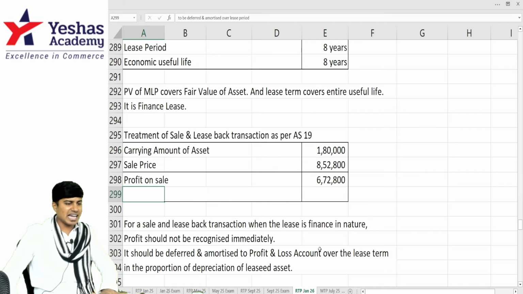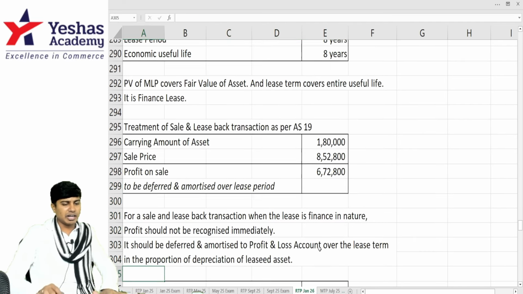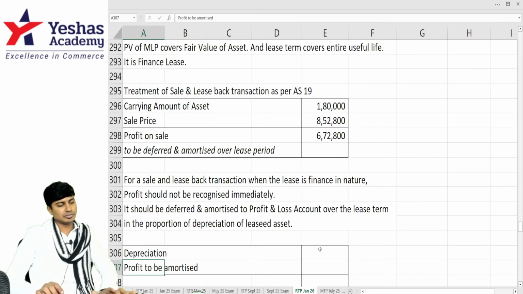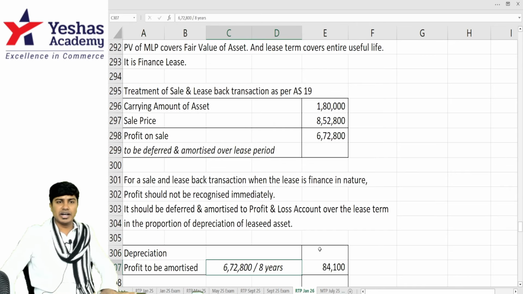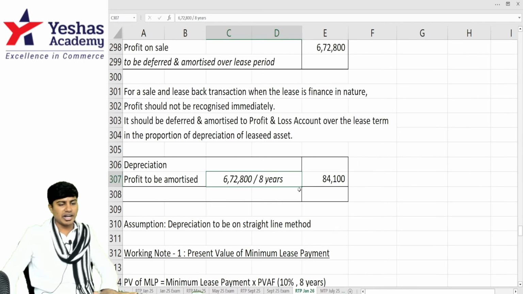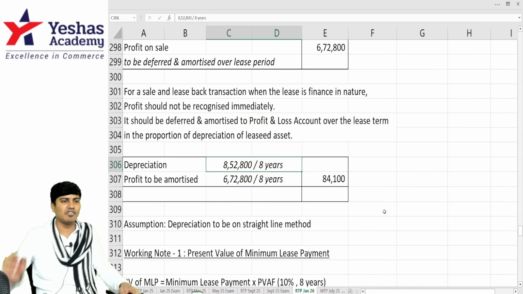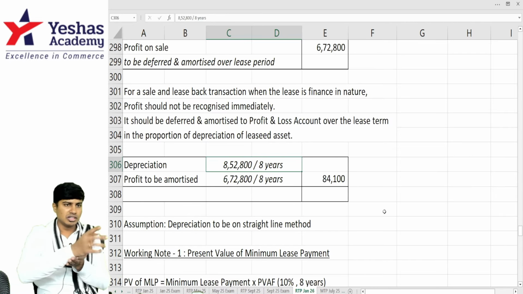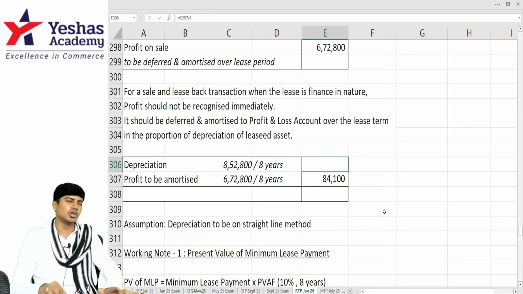So please do 6,72,800 divided by 8. That is 84,100. And that asset will be recorded and it will be depreciated over 8 years. 8,52,800 is the value at which it should be recorded, and it should be depreciated over the period of 8 years, 1,06,600. This is the total charge on our P&L.